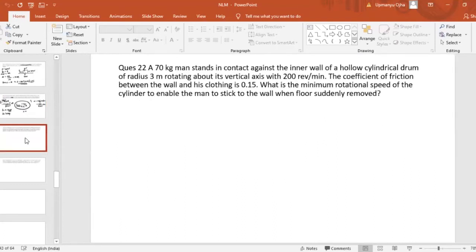Now the next problem is that a 70 kg man stands in contact against the inner wall of a hollow cylindrical drum of radius 3 meter, rotating about its axis with 200 revolutions per minute. The coefficient of friction between the wall and the clothing is 0.15. What is the minimum rotational speed of the cylinder to enable the man to stick to the wall when the floor is suddenly removed? Okay, fine. So can you try this problem out?